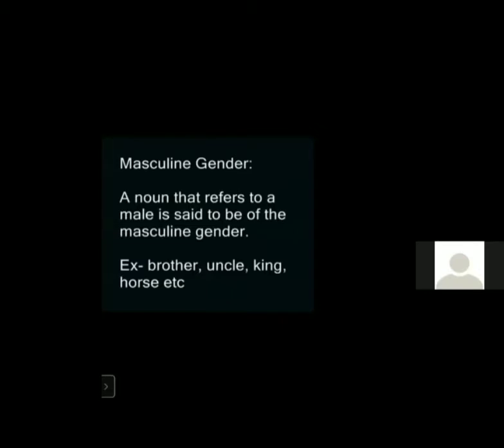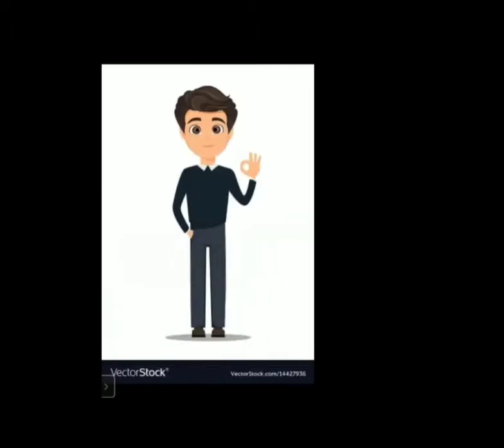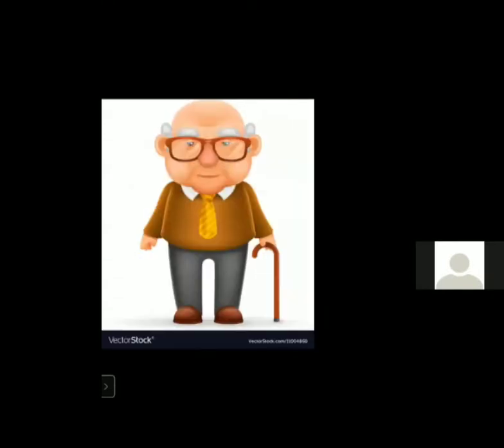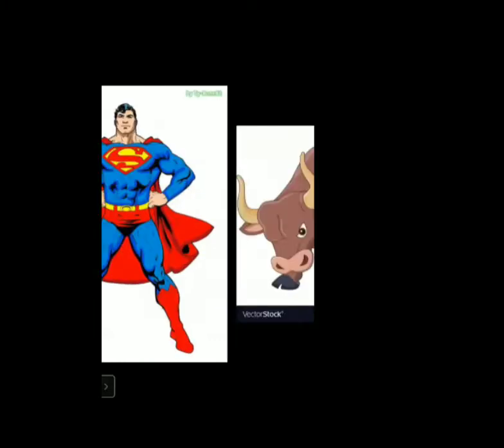You can see the example over here: brother, uncle, king, horse, etc. Now, this man, boy, king, lion, grandfather, Superman, and bull all will go under this masculine gender.